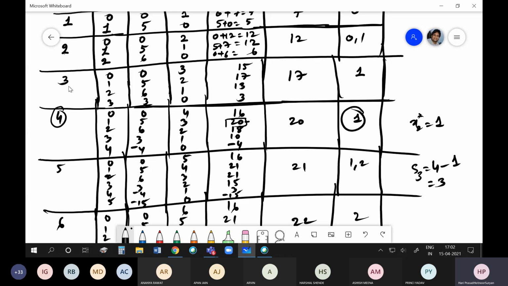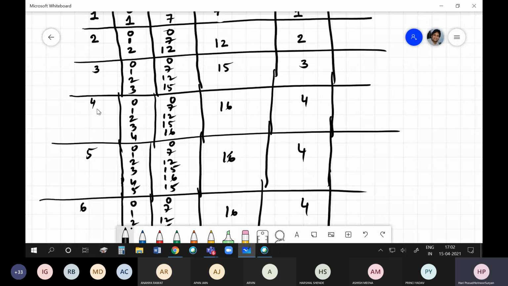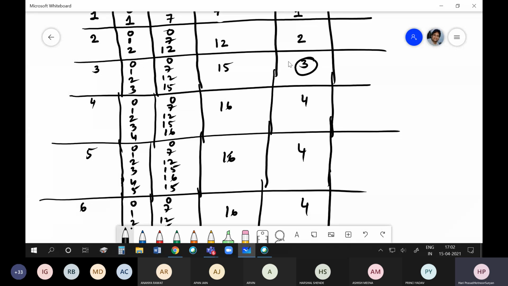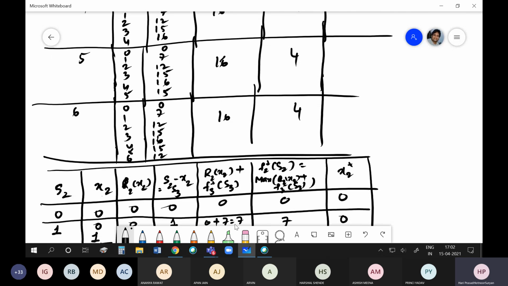So you go again to this S1. If it is 3, actually I get 3 itself here. I am allocating it 3. So finally, we are tracking backwards.